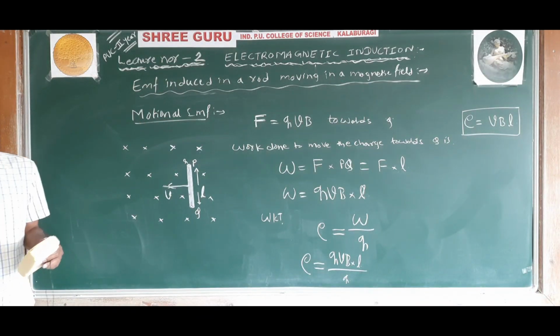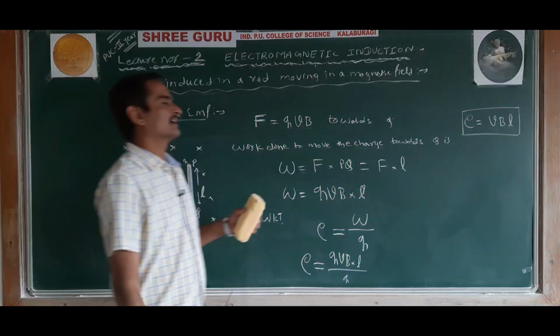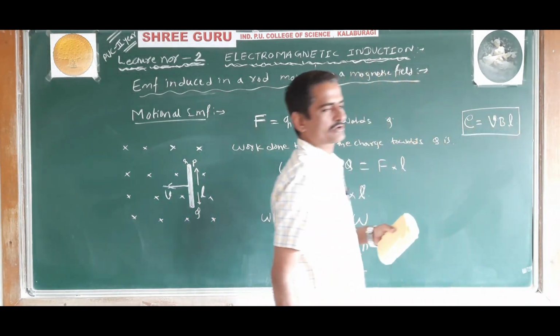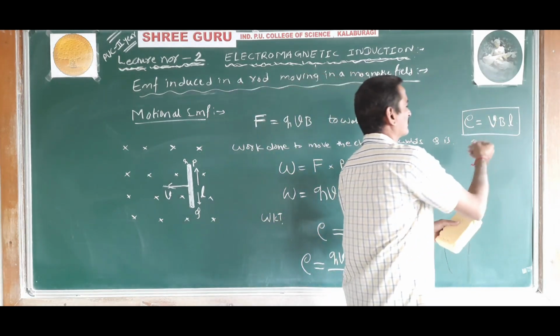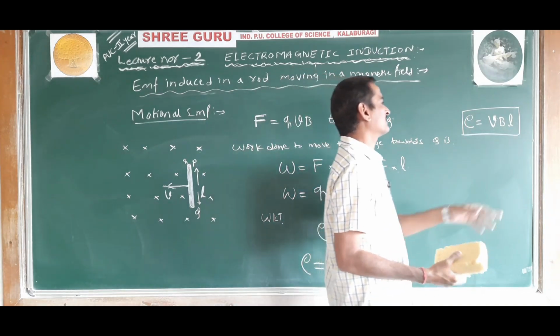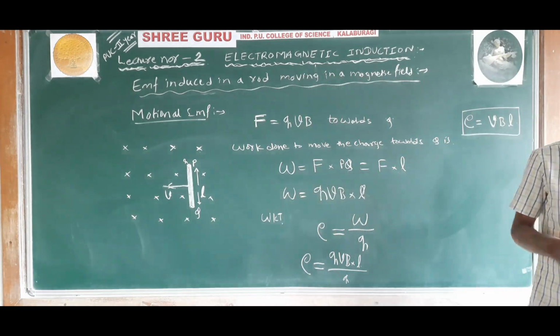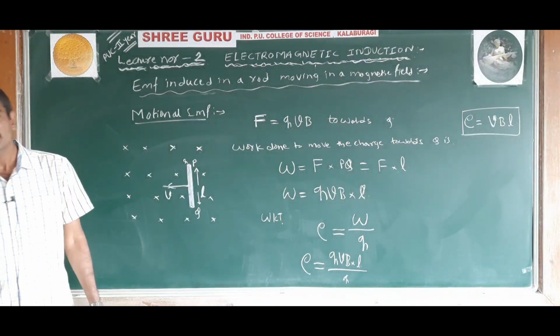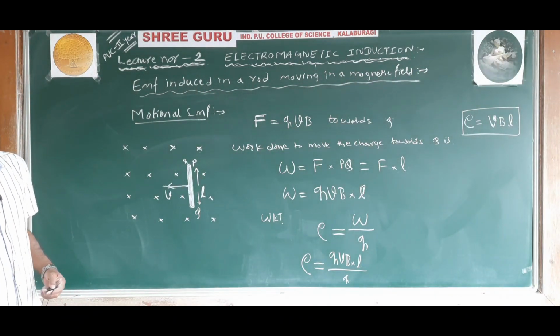That is the EMF produced in a conductor. The EMF produced in a conductor is given by E is equal to VBL, or BVL, you can write. Where V is the velocity of the conductor, B is the uniform magnetic field, and L is the length of the conductor, and this is called motional EMF.